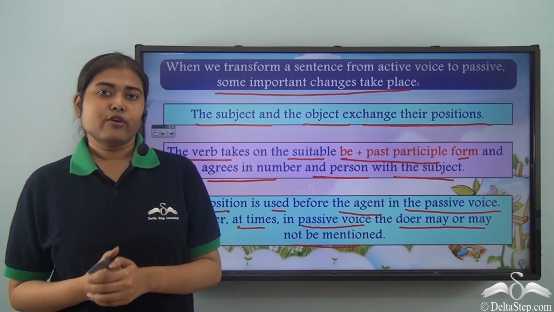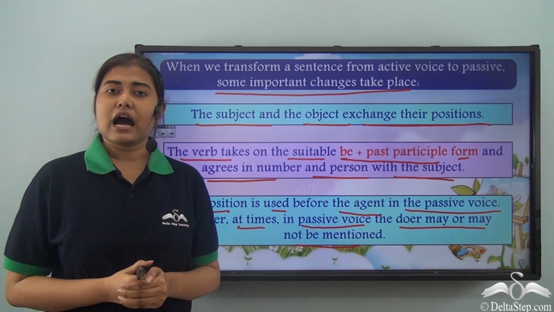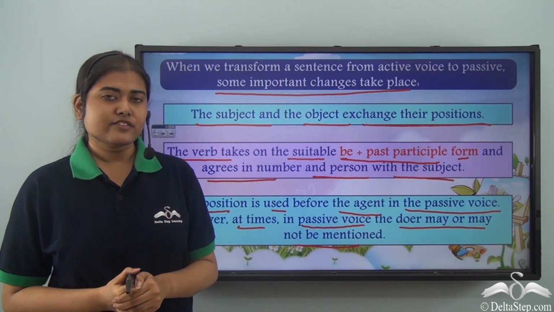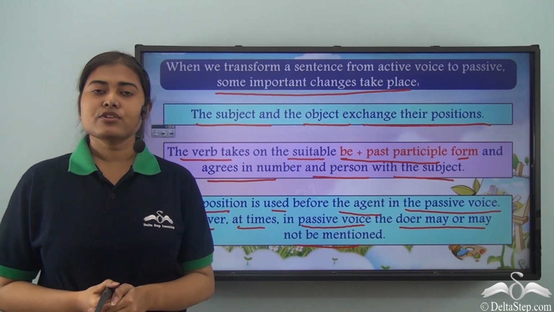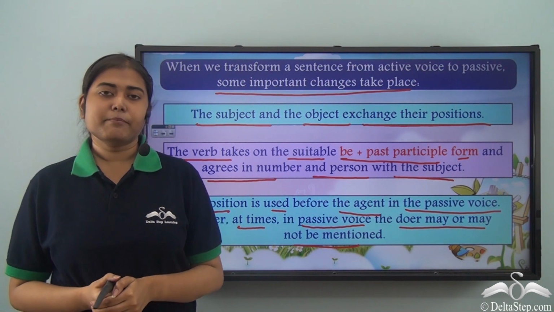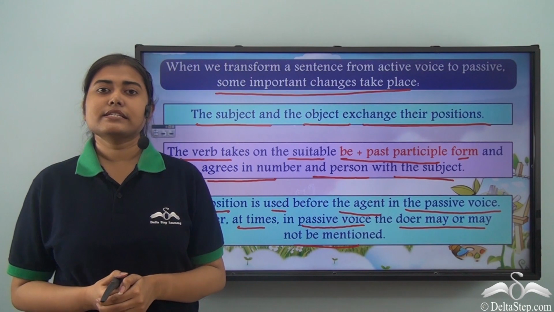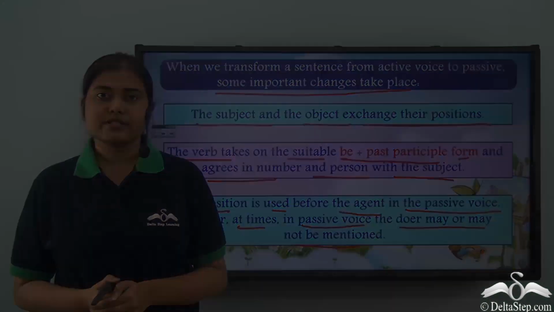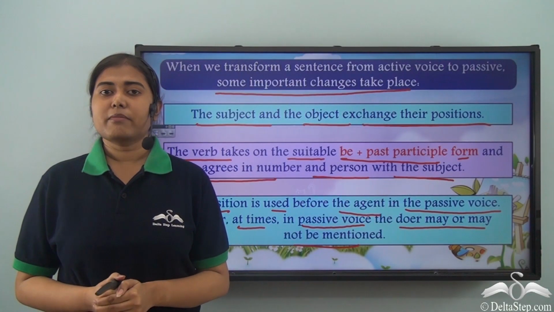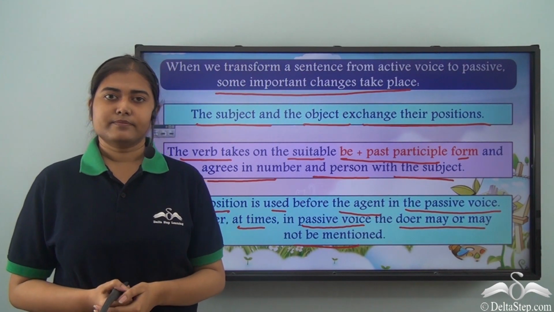So, I hope you have understood how to change a sentence in the active voice into a passive voice. You can take up more examples of sentences in active voice and see how many you can turn into passive voice. We will soon learn more about voices.